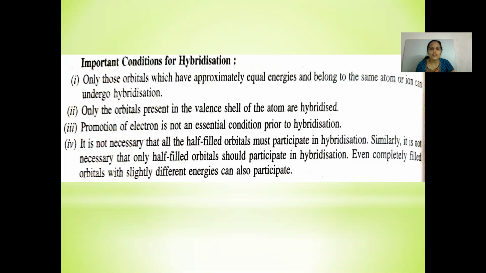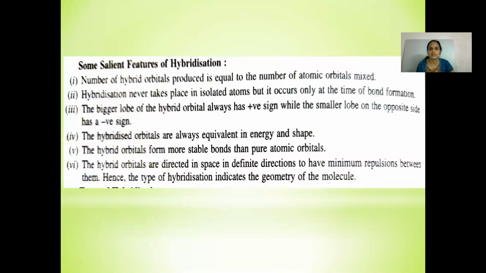It is not necessary that all the half-filled orbitals must participate in hybridization. Similarly, it is not necessary that only half-filled orbitals should participate in hybridization. Even completely filled orbitals with slightly different energies can also participate.